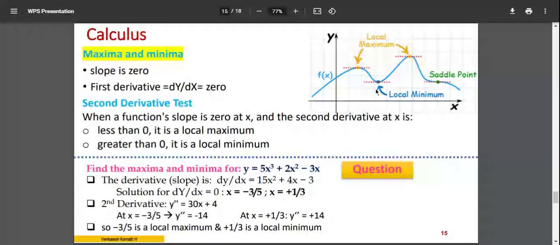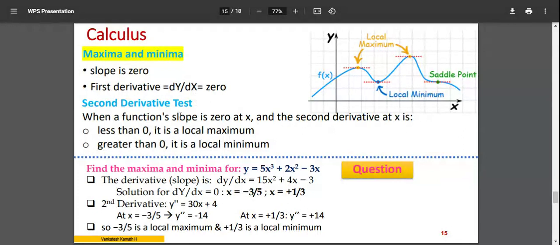There is a possibility that there is a maximum or minimum. Both cases the slope is 0, so it's either maxima or minima at that point. Whether it's exactly a maximum or a minimum, you may not be able to tell. For that, you have to go for the second derivative, that is, double differentiation of the equation.